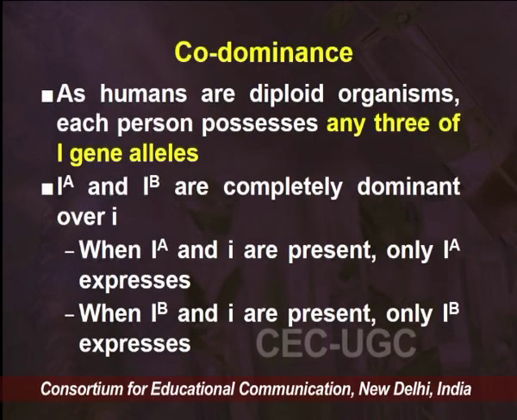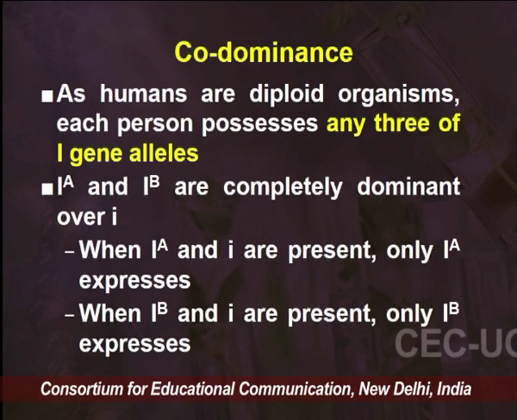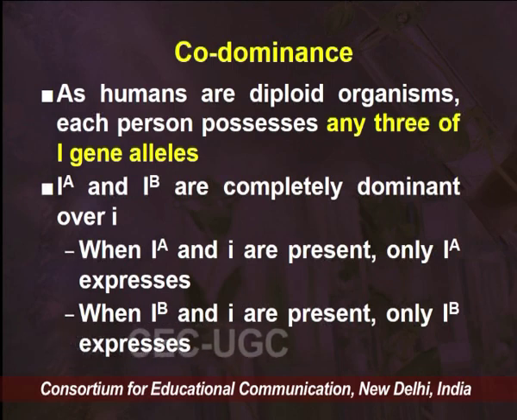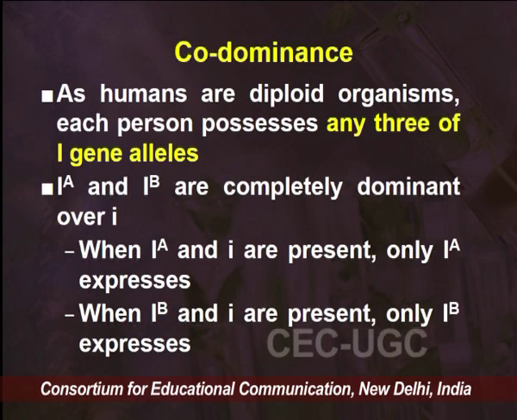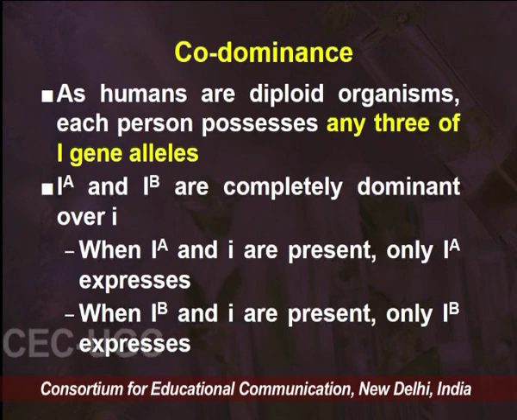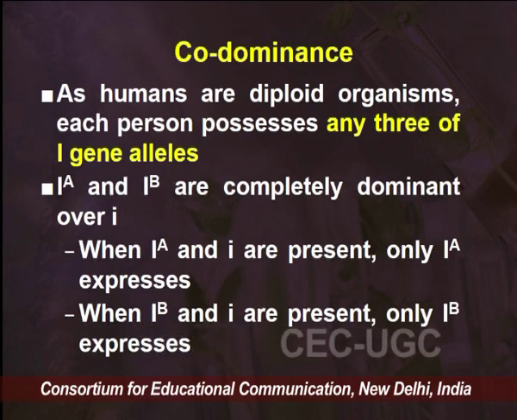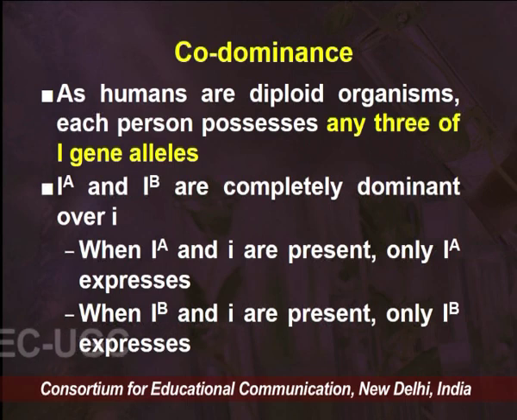As humans are diploid organisms, as we discussed, each person possesses any 2 of the 3 I gene alleles. It can be IA, IB or small i, and the dominance of these alleles guides which blood group is present in our body. IA and IB are completely dominant over small i.